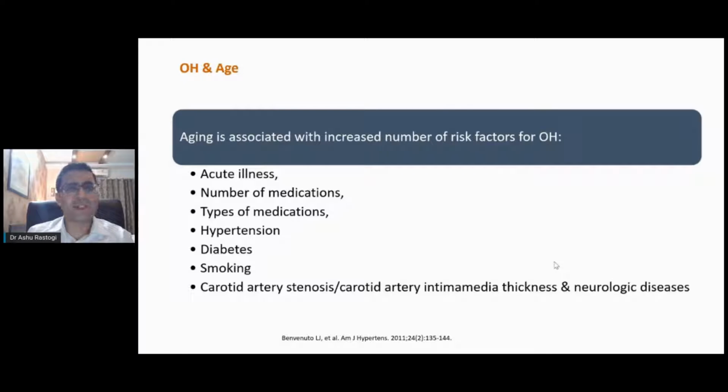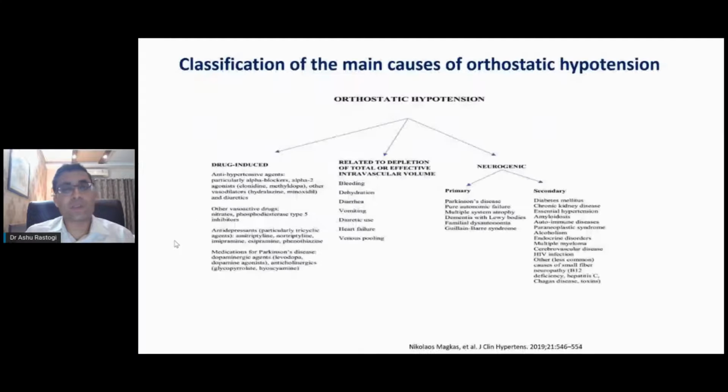And there are numerous other risks, and especially because we as diabetologists or endocrinologists deal with patients with diabetes, this is one of the very common causes of silent deaths also, I would say. Cardiac autonomic neuropathy is also called the dead in bed syndrome. The patient sleeps well at night and in the morning he is found dead. This is again because of autonomic neuropathy. And orthostatic hypotension, I would say, will be the first sign to diagnose cardiac autonomic neuropathy.